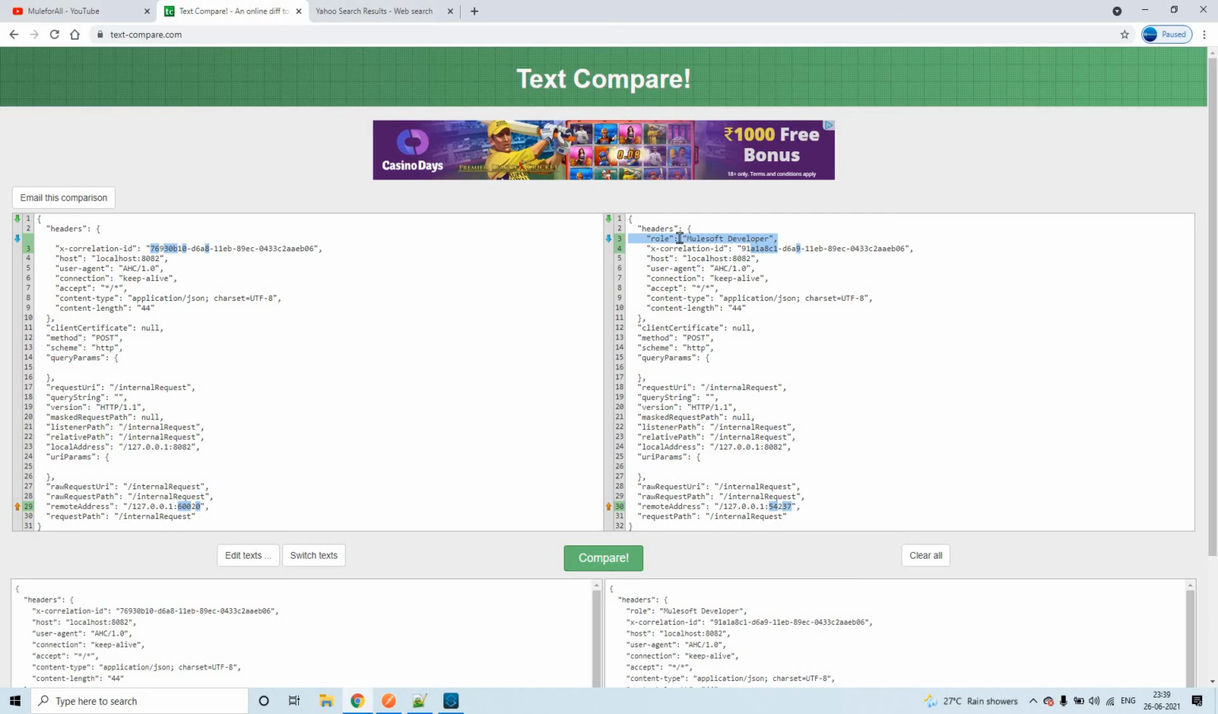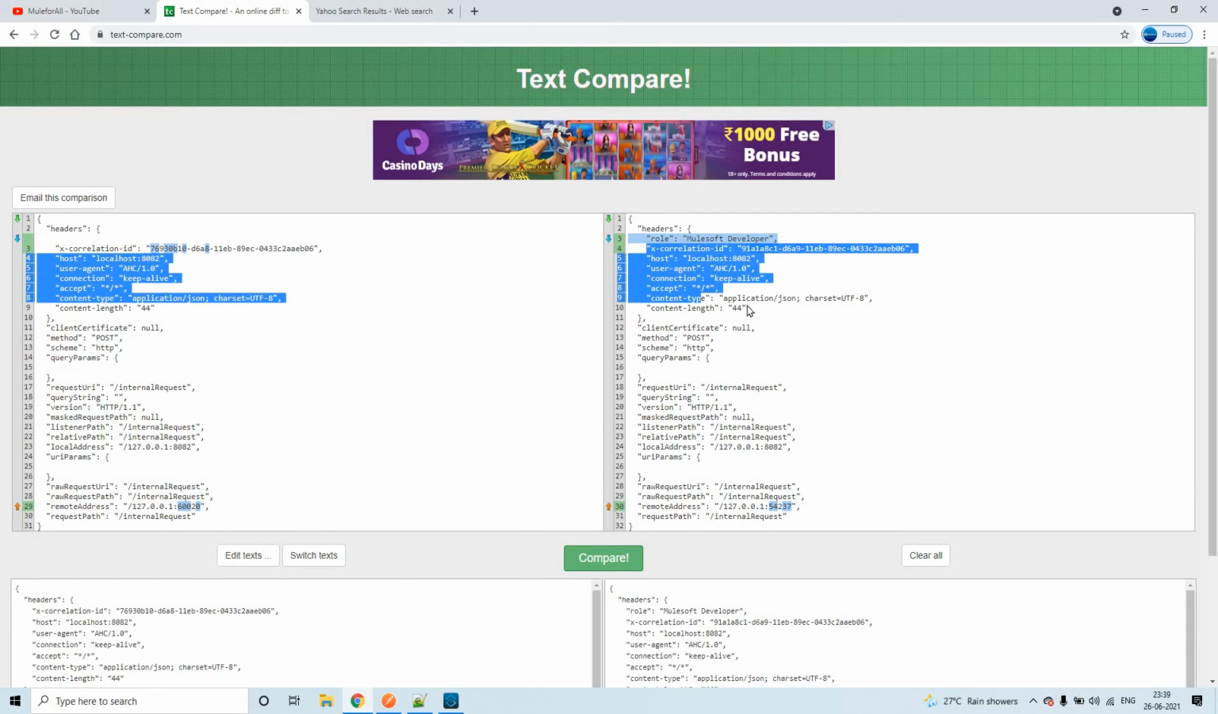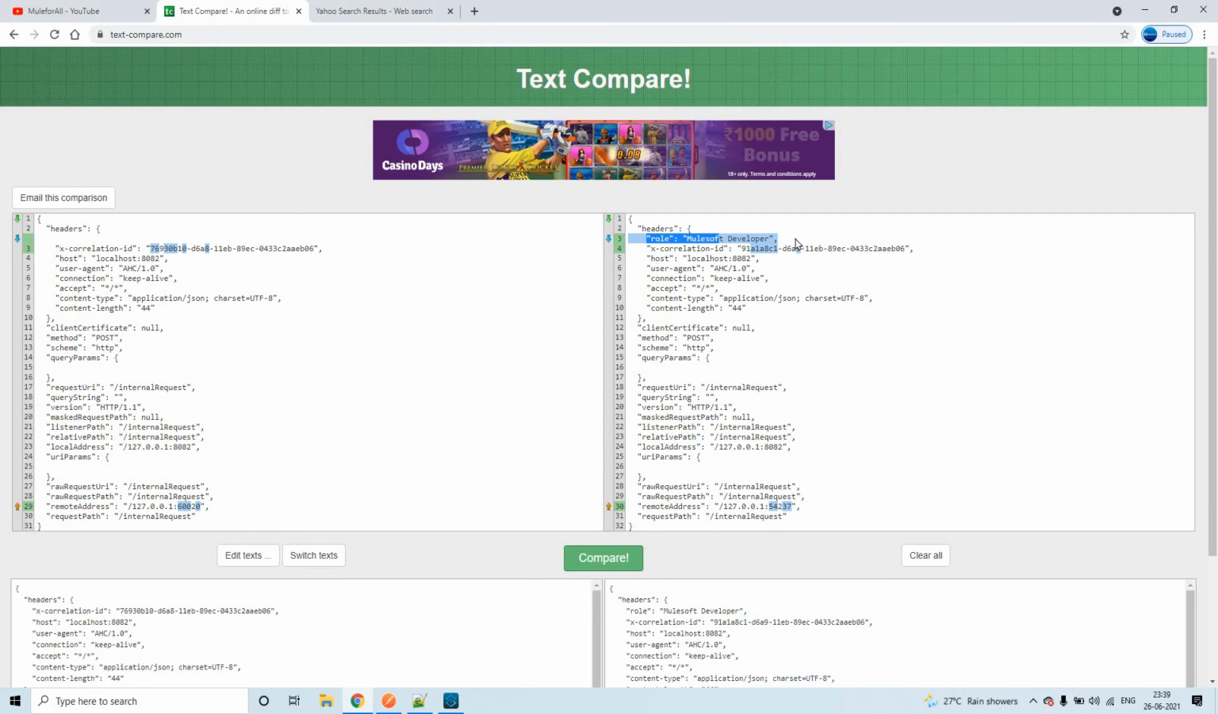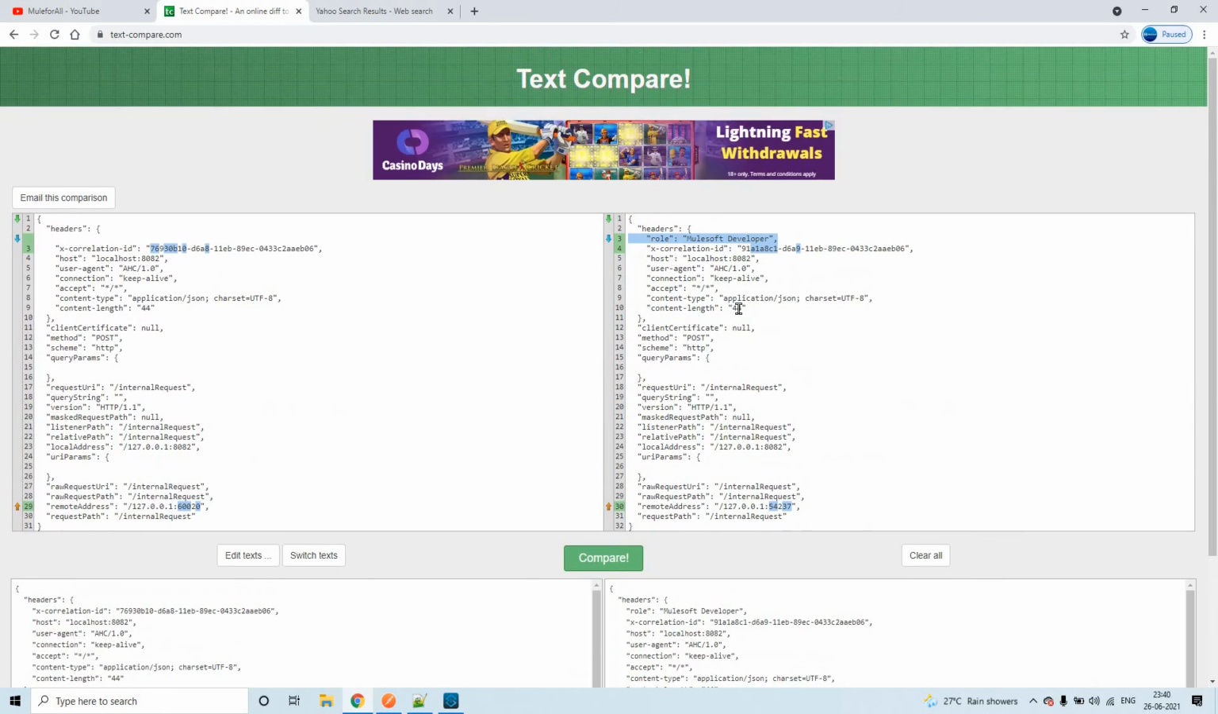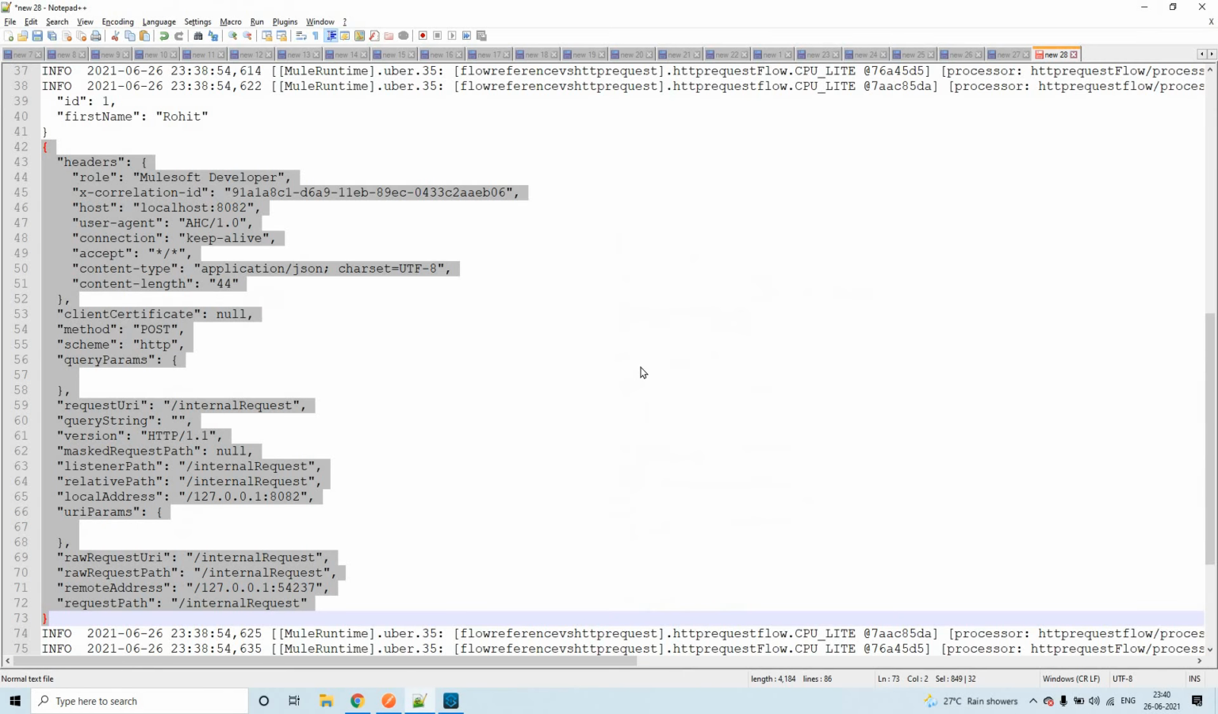And what we are sending is the variable value as one of the headers. So all these are default headers, and this is what we have added explicitly. Now you see role was set as MuleSoft developer. That is the variable's value. So that's the major difference between these two attributes, previous attributes and new attributes.